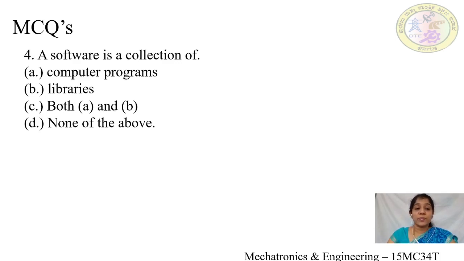Fourth MCQ. A software is a collection of option A, computer programs, option B, libraries, option C, both A and B, option D, none of the above. A software is a collection of, yes, it is computer programs. Sorry, it is a collection of computer programs and libraries, hence the answer is option C, both A and B.